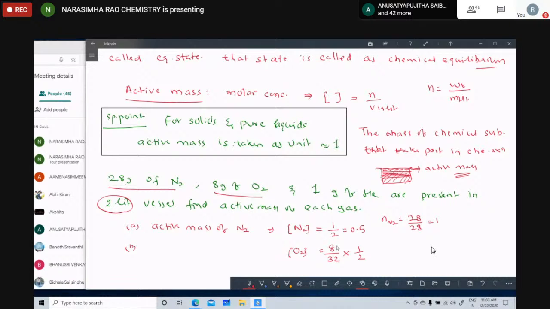That is 1 by 4 times 1 by 2, which is 1 by 8, 0.125. Okay?